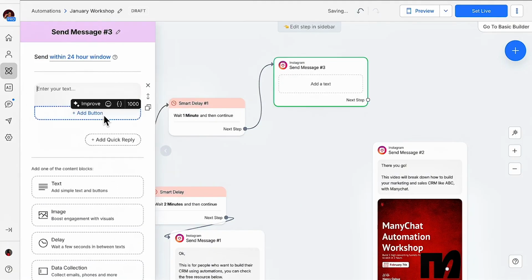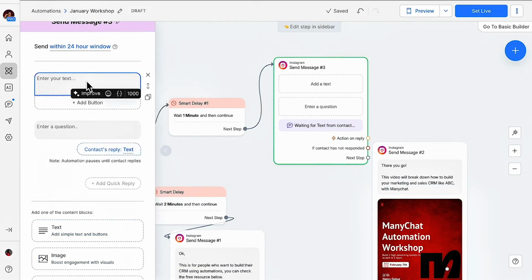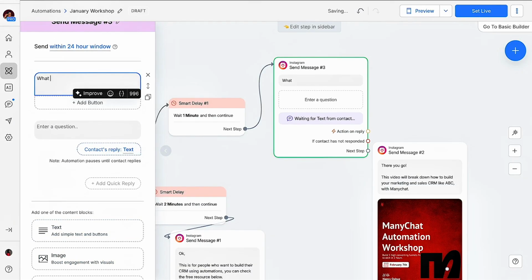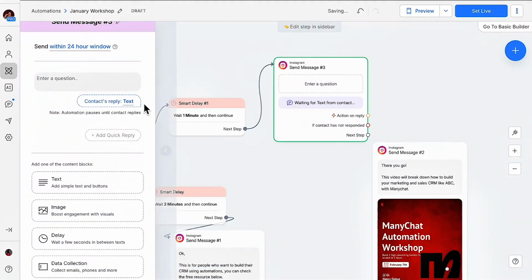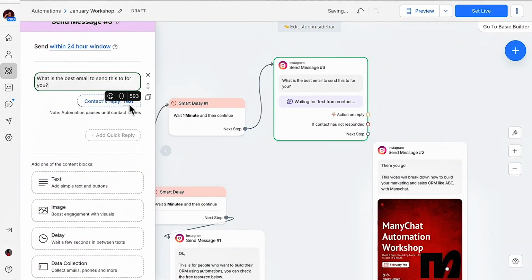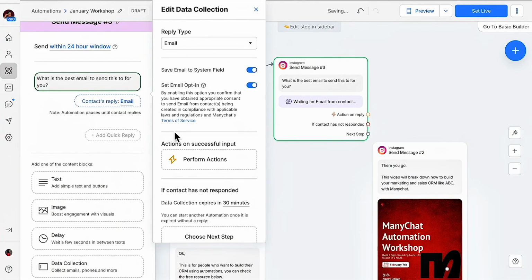I'm going to make the next step an Instagram message. I'm going to scroll down and come to data collections. I'm going to ask, okay, what is the best email to send this to for you, right? Okay, give me a minute. Delete that. That's a mess. This is where we're coming. This contact reply, see this place? We're going to change it towards email, okay?